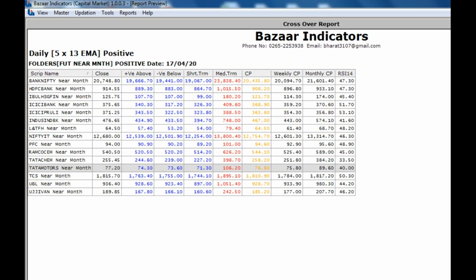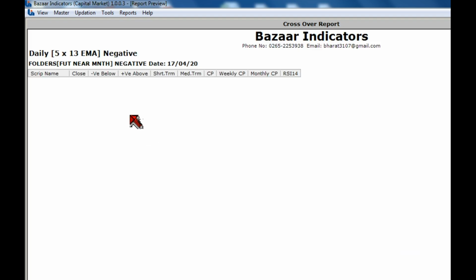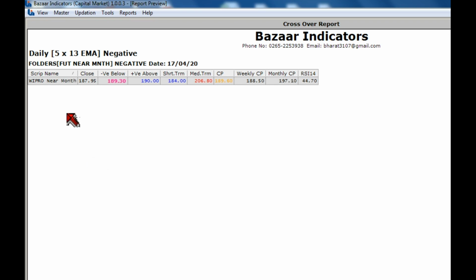Now let us try some negative stocks. If we have any negative, we will study that also. This 5/13 is very crucial and very important. Sometimes it gives results in intraday also. Now see, Wipro is negative. What we have filtered is the crossover of 5/13 triggered negative in the case of Wipro.